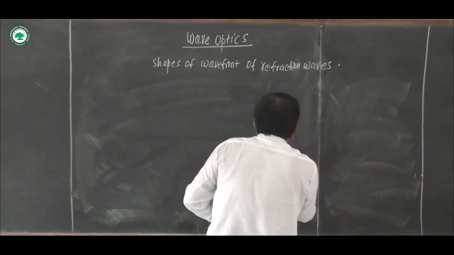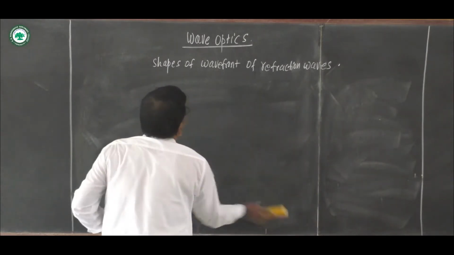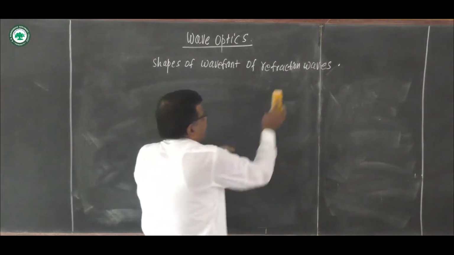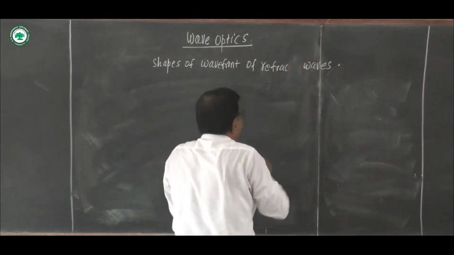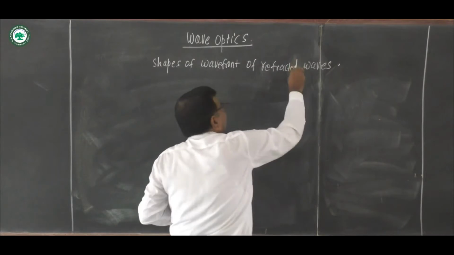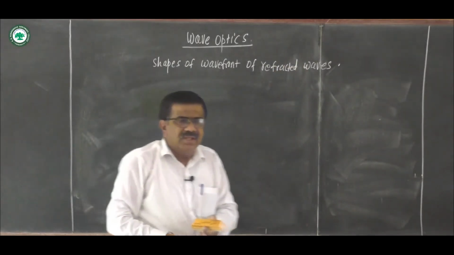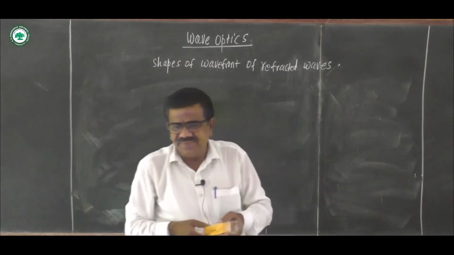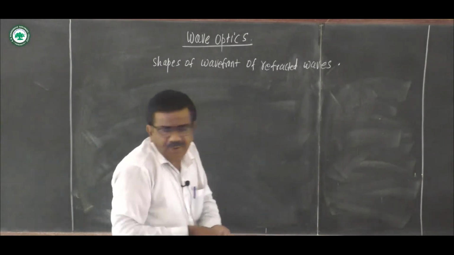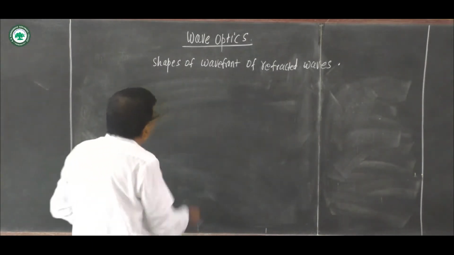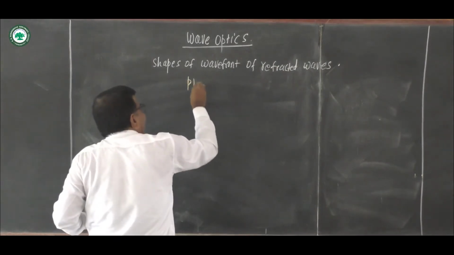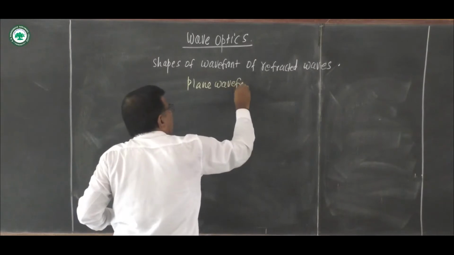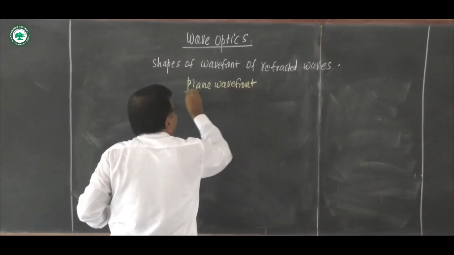Now, what are the shapes of the wavefront of refracted waves? Suppose light is refracted by using a glass slab. We consider the incident wavefront a plane wavefront. For a plane wavefront, we know the rays of light are parallel.